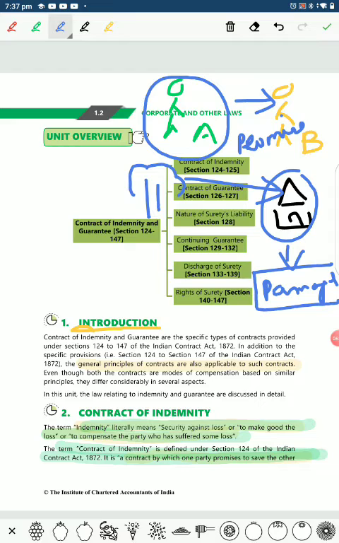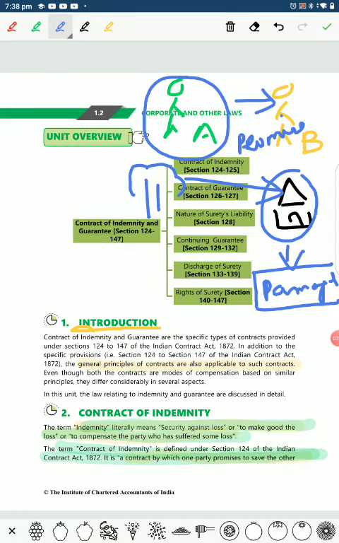What is a contract of indemnity? It can be defined as a contract where one person promises to indemnify or save another from the loss suffered by the other, caused due to the conduct of the indemnifier, which is Mr. A, the promisor. The promisor is also known as the indemnifier. The loss may be caused by the conduct of the indemnifier or by any other third person. This is just an example.